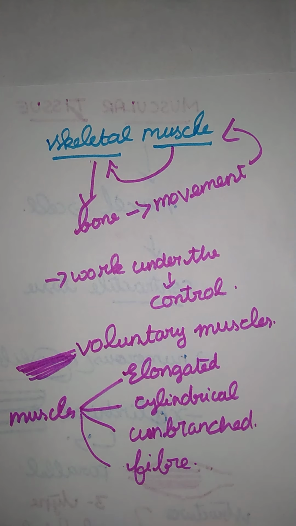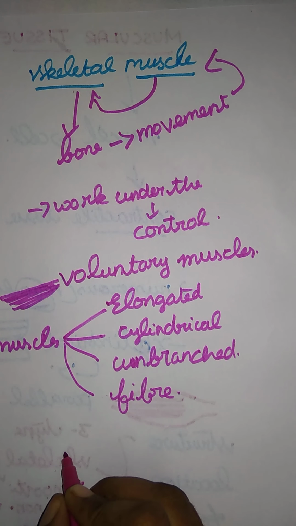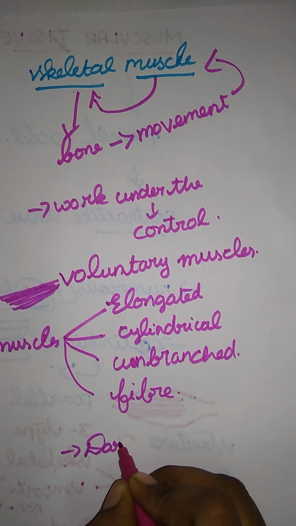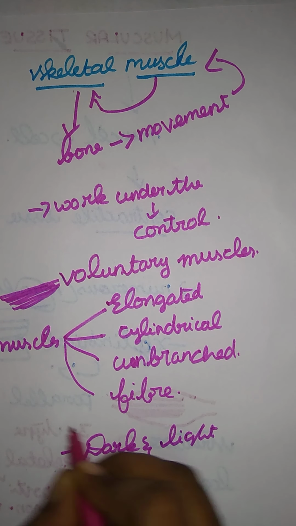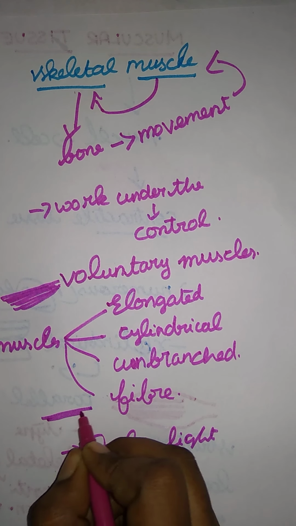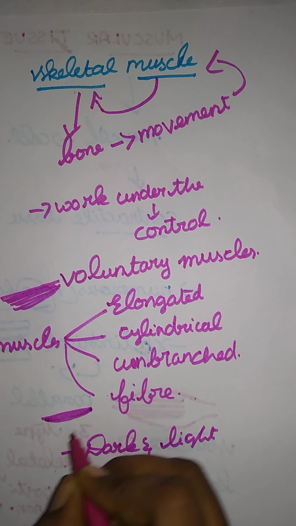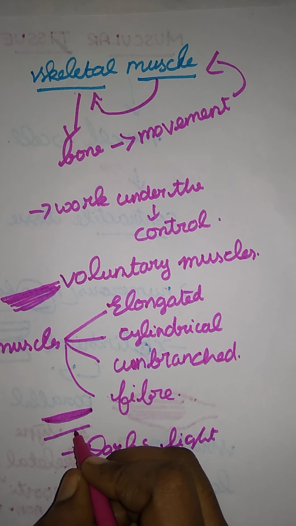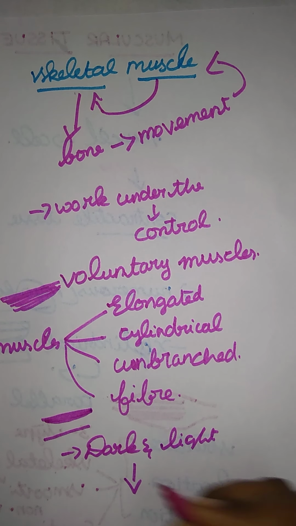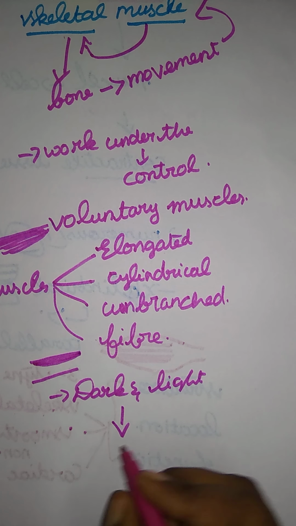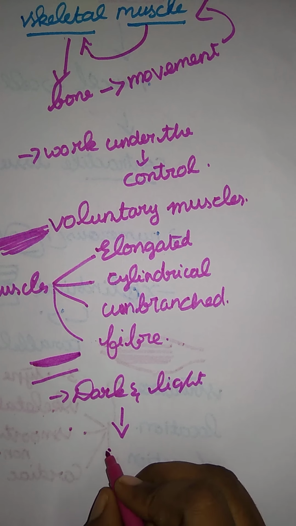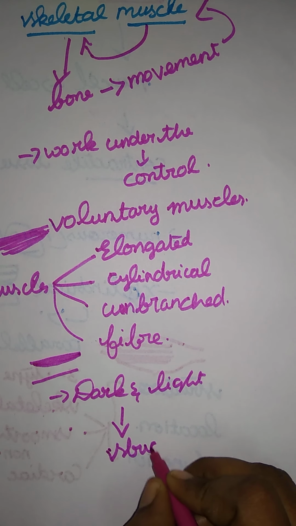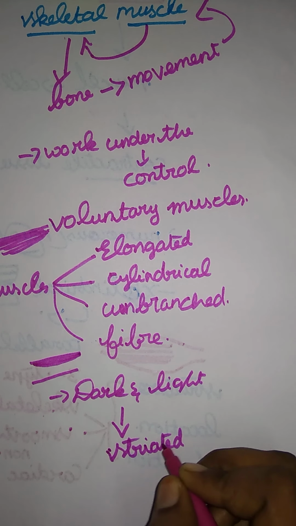Here they are attached in dark and light bands. Here say what is in a dark and light band? Dark and light. Maybe this muscle may be very dark. Okay ma, or there may be light muscles also. And here they are given a strip, that is a striated appearance. Striated, line by line. That is the striated appearance. It just gives a striated appearance.